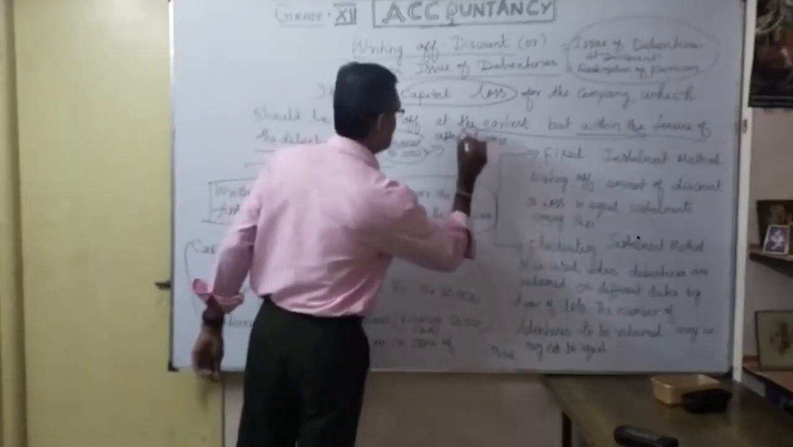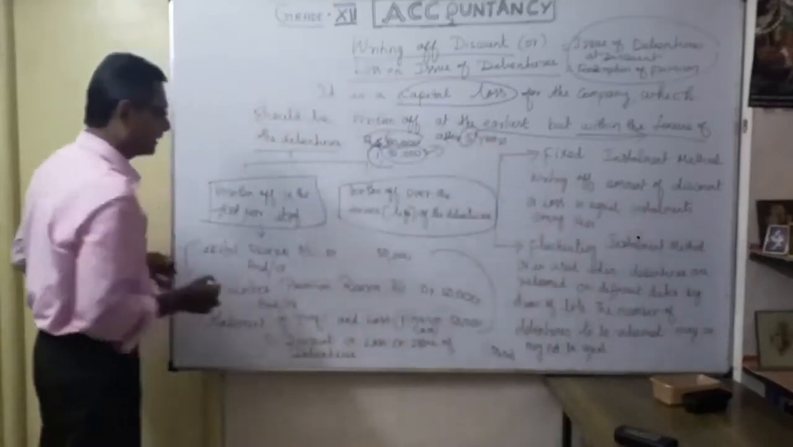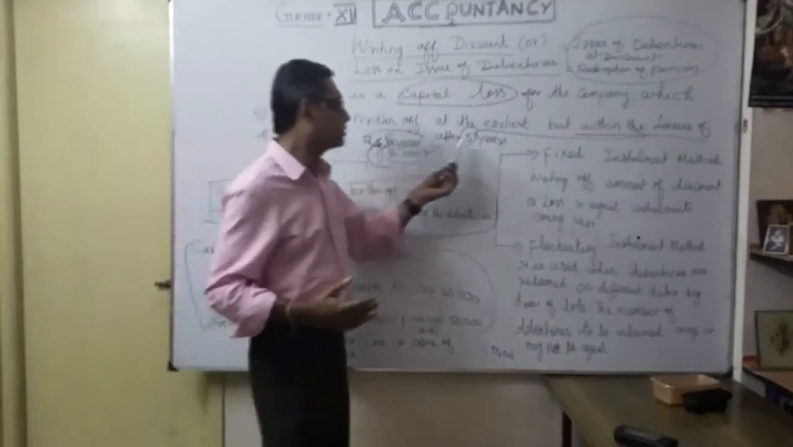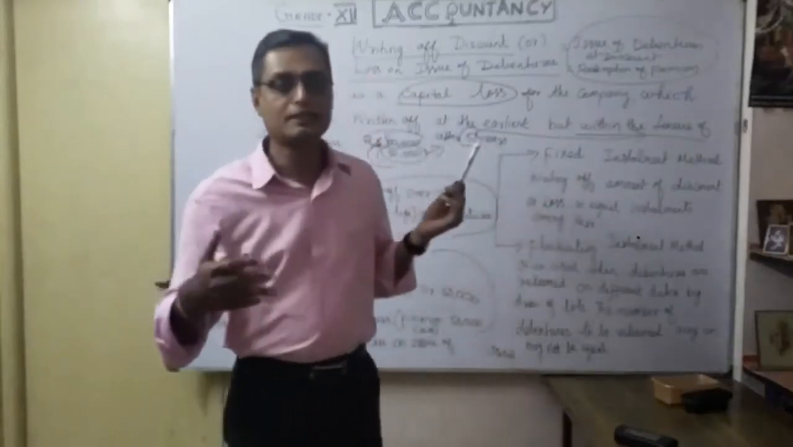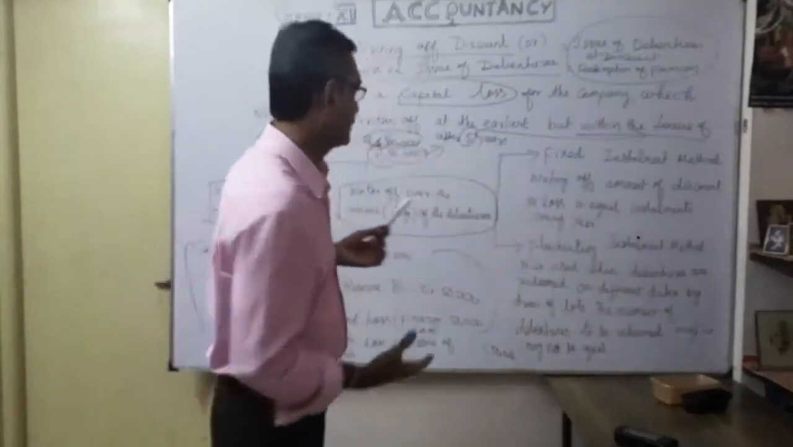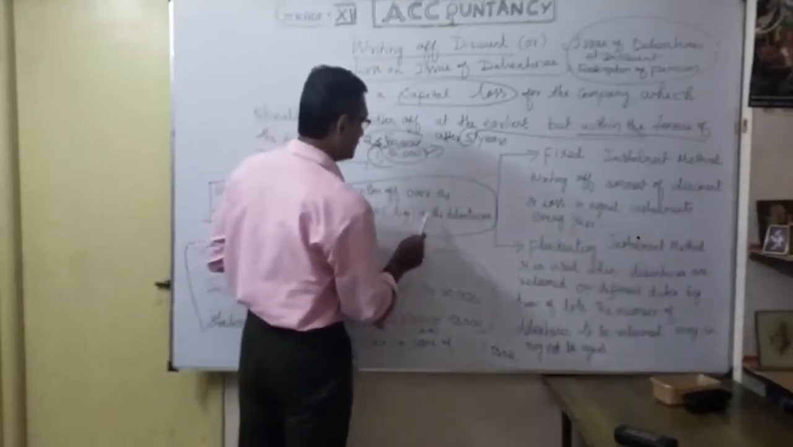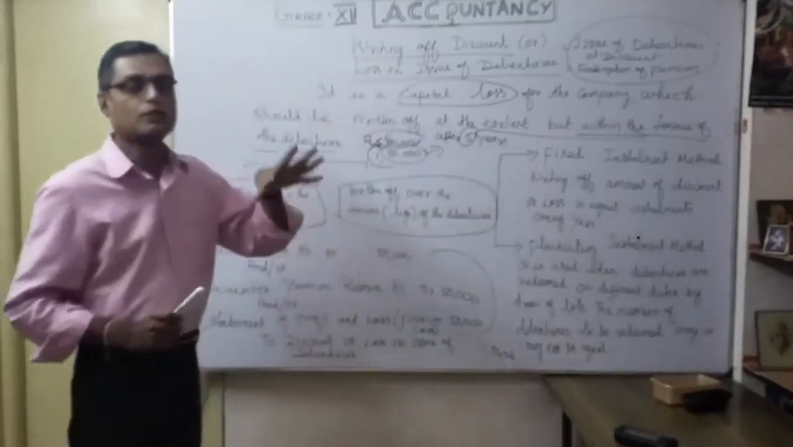For example, I said 5 years. Maybe in the very first year we are going to utilize, to write off, or over some tenure of the period, maybe 5 years or 10 years, depending upon the redemption. That's the point here: write off over the tenure, that means the life of the debenture. So how are we going to calculate?